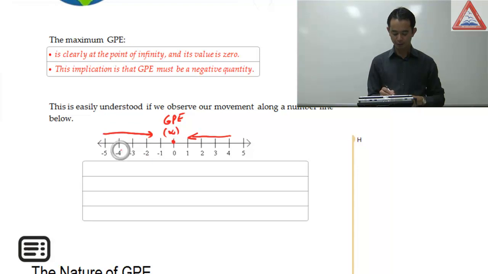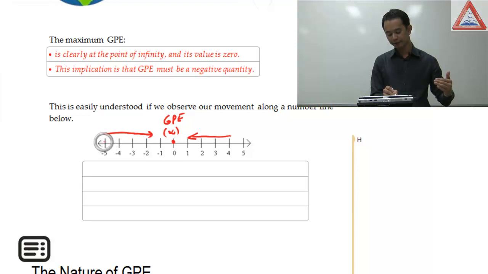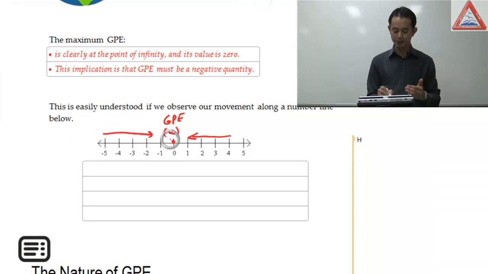Can you see minus 4 is bigger than minus 5? Likewise, minus 2 is bigger than minus 3. So as I move along the negative numbers towards the right, I'm increasing in value, until I get to 0, a maximum value, because 0 is above all these negative numbers.